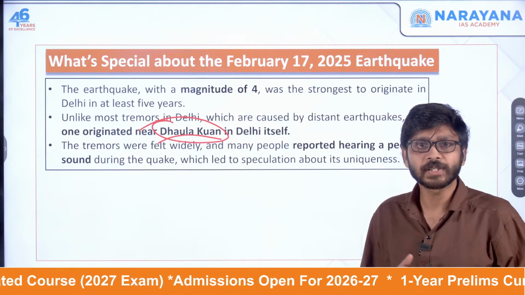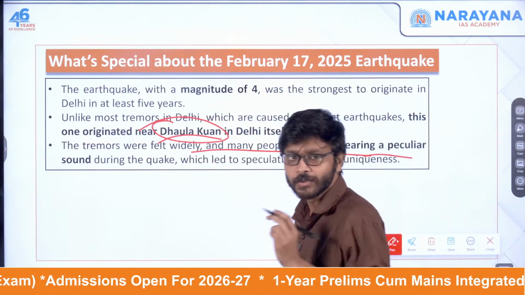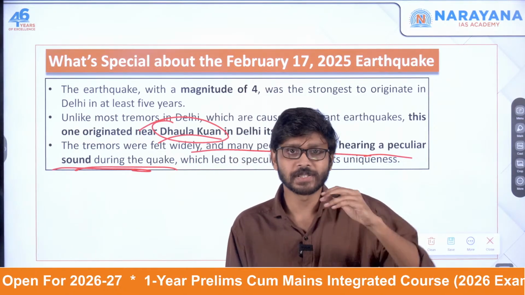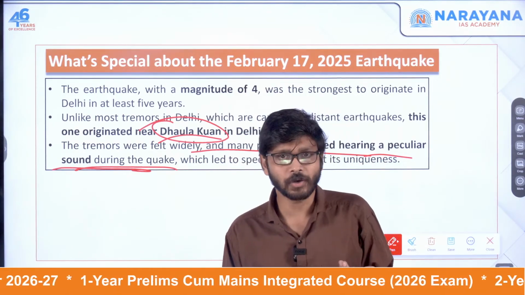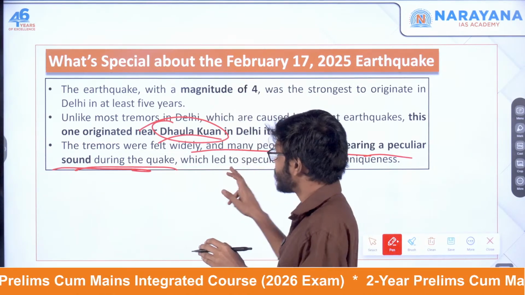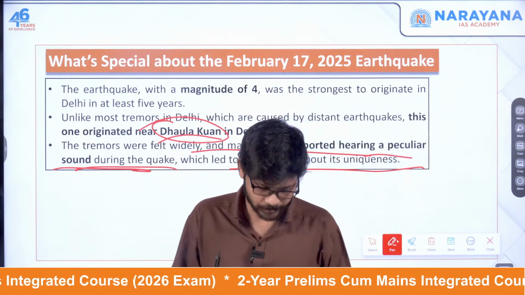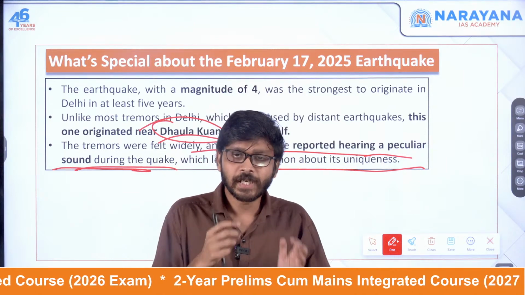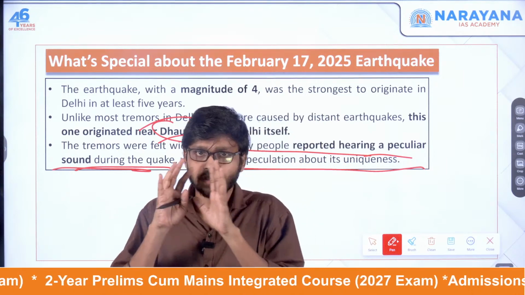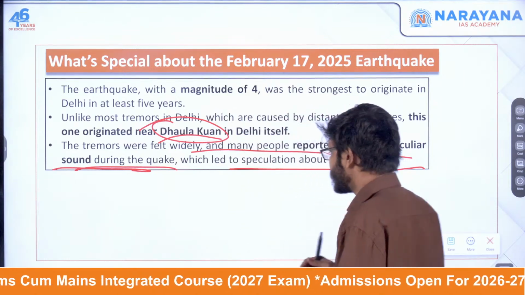Another important thing is that the tremors were felt widely and many people reported hearing a peculiar sound. Usually an earthquake won't make any sound, because these waves are not audible to humans. So that is also one peculiarity about this particular earthquake and why it is unique. Delhi, being in a moderate seismic zone, doesn't experience large earthquakes. So we'll see the reasons for this anomaly.